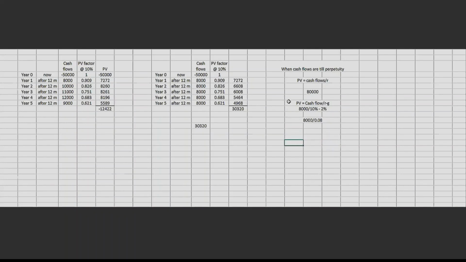Right? And then you will have to be cautious seeing this, that this 8,000 is after growth or without growth. That you will have to see on a case to case basis. So wherever we confront a situation, we will use this. Here also, what you have to be cautious on is, when are the inflows coming? So majorly the question confuses you, when will this inflow come? The question may say that this inflow will come from year 3. So you don't get confused, just put it from this place.